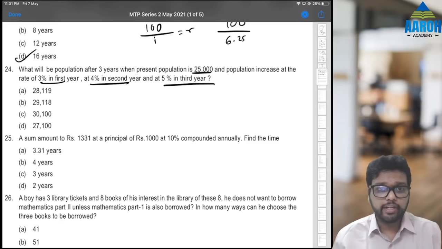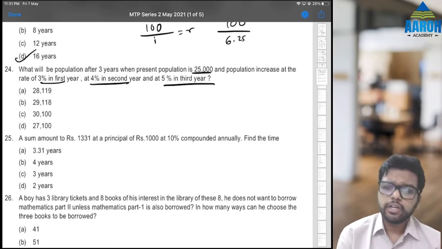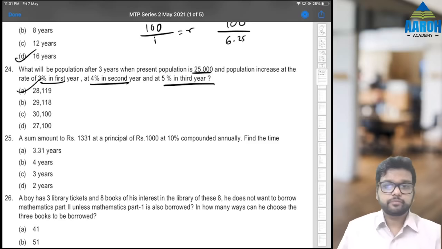Very simple on calculator. Take 25,000. First year में 3% increase, so plus 3%. Second year में 4%, so plus 4%. Third year में plus 5%. 28119 will be the correct answer.